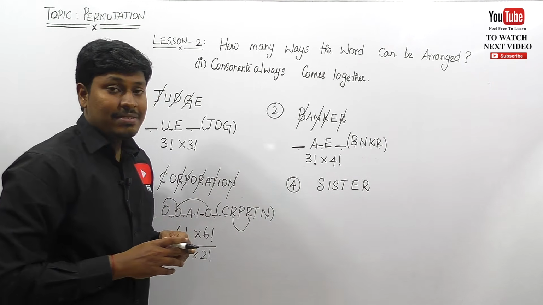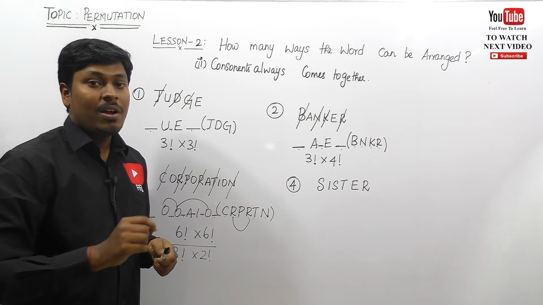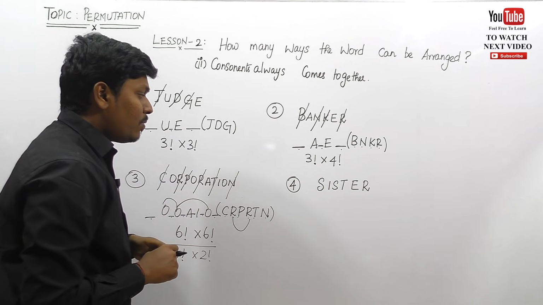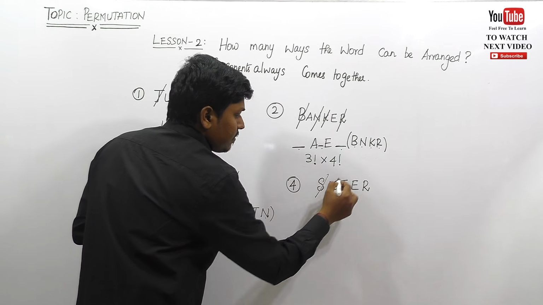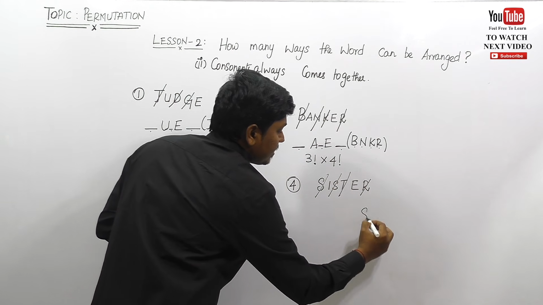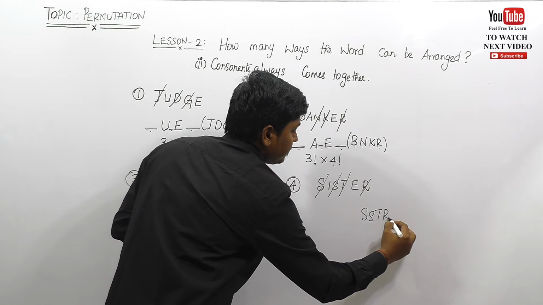How many ways can the word sister be arranged so that the consonants should always come together? See what all the consonants are there. S, S, T and R.